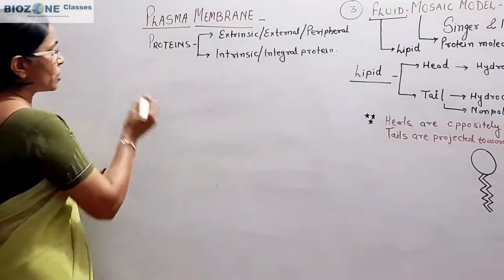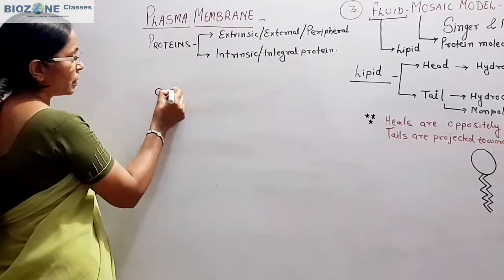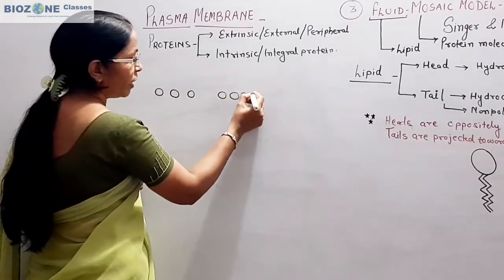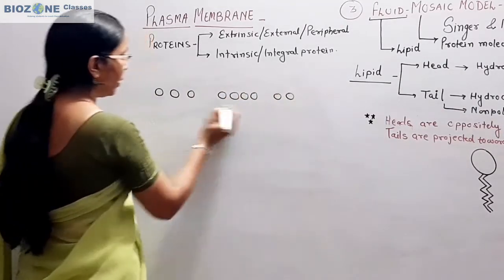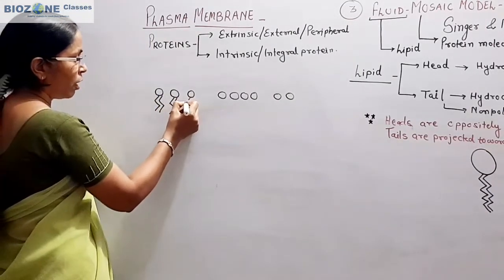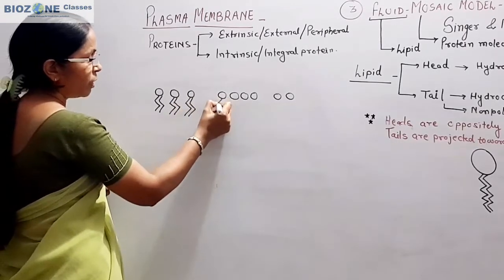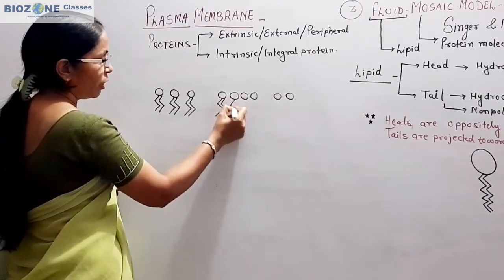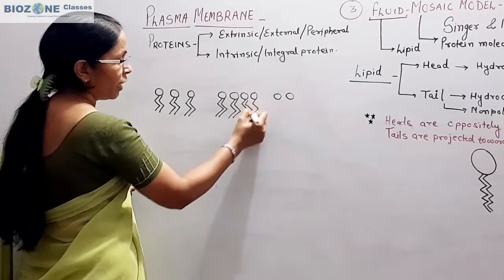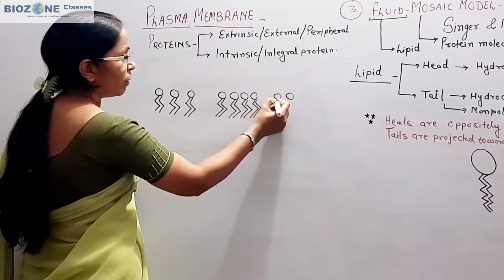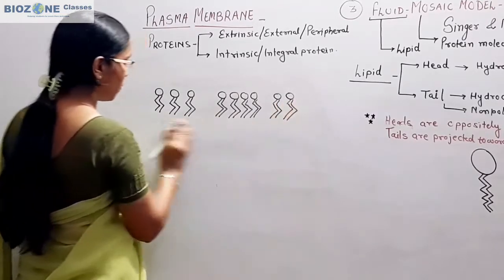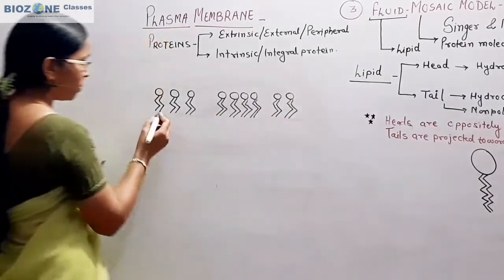So the structure we study, here you remember, this is the bilayer of lipid, and in bilayer of lipid, now you all know about the arrangement of lipid molecule, how the heads and tails are arranged. And secondly, this arrangement of the lipid molecule is mostly asked as true and false type of questions. So this part you remember here.